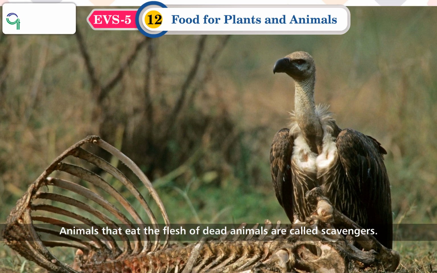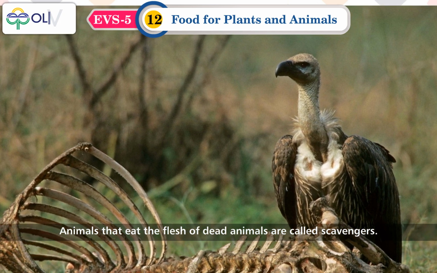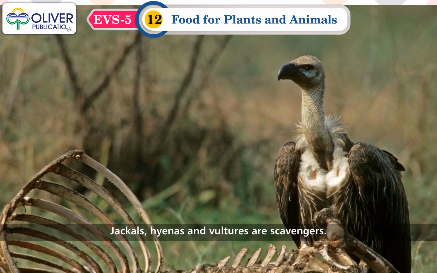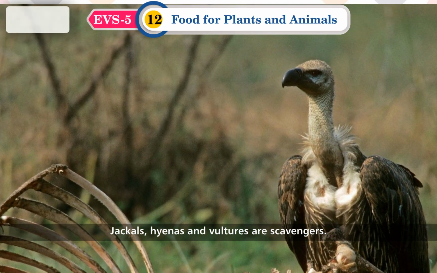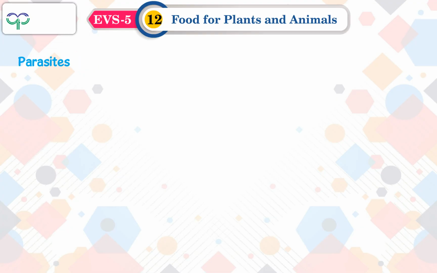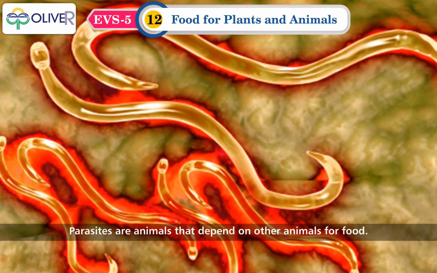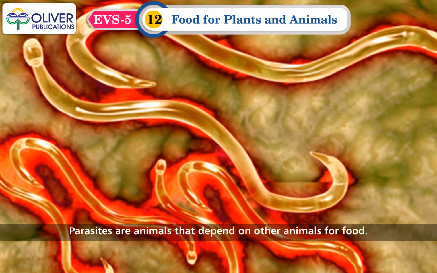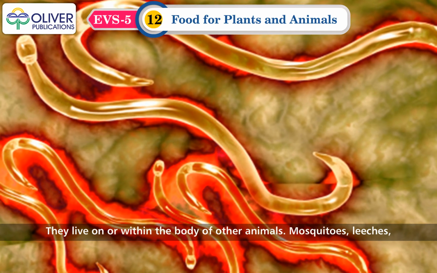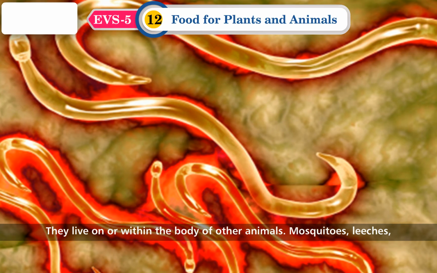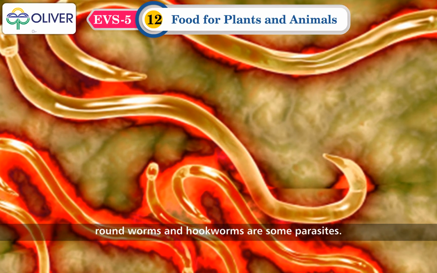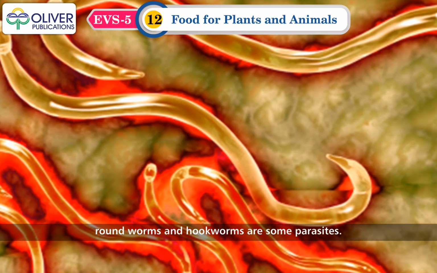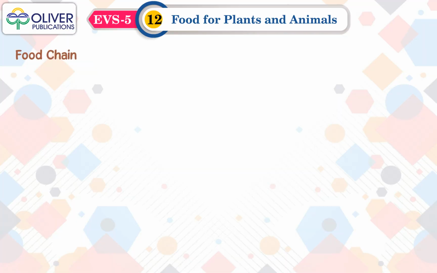Scavengers. Animals that eat the flesh of dead animals are called scavengers. Jackals, hyenas and vultures are scavengers. Parasites. Parasites are animals that depend on other animals for food. They live on or within the body of other animals. Mosquitoes, leeches, roundworms and hookworms are some parasites.